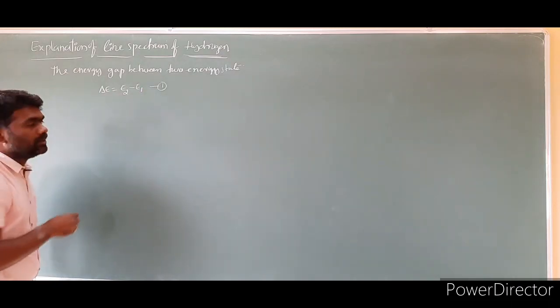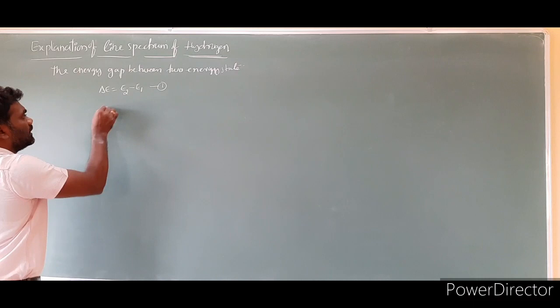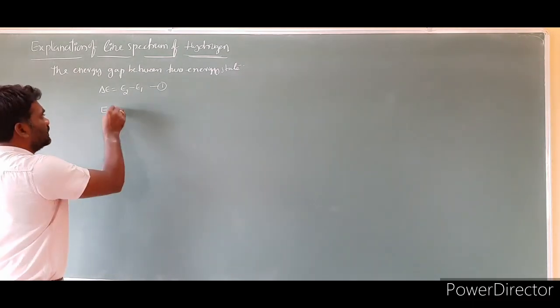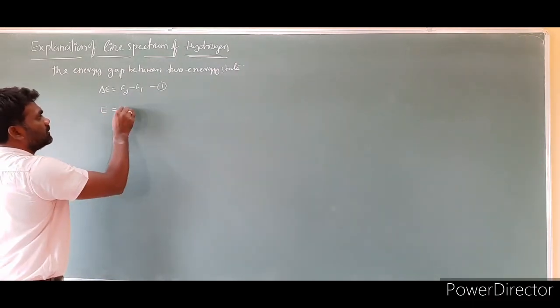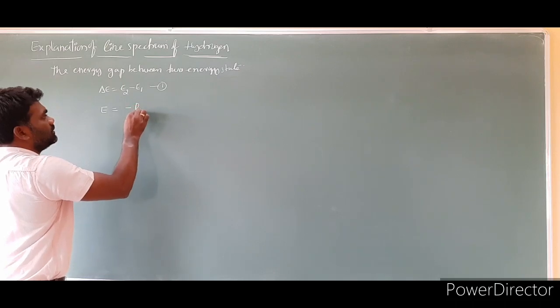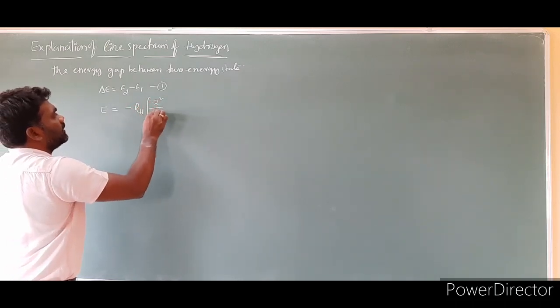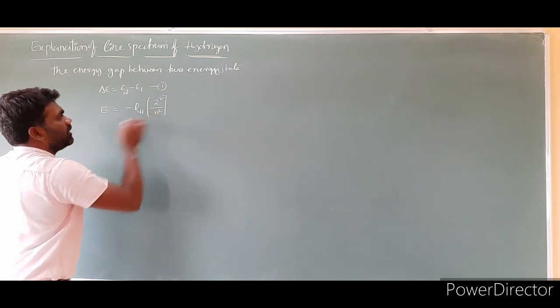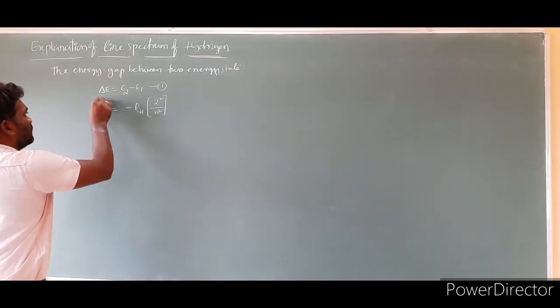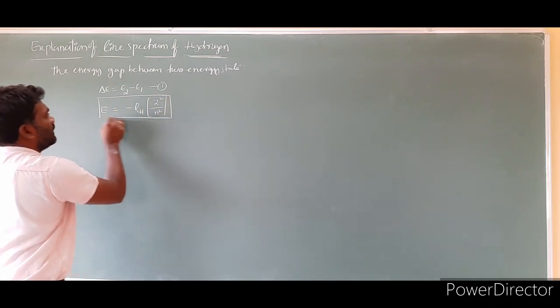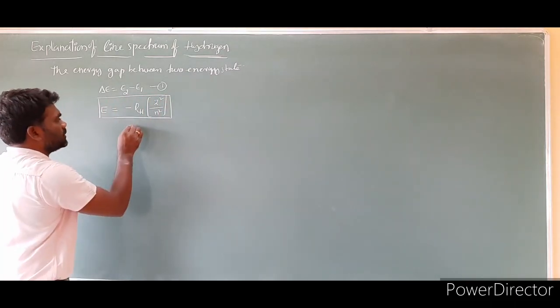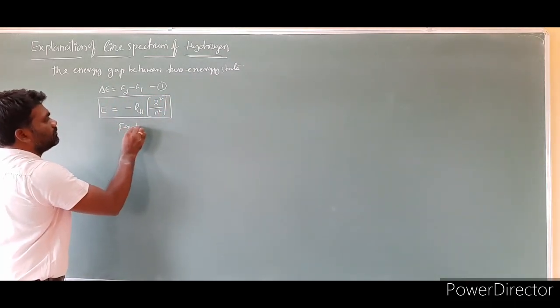Equation number 1 you can take. And Bohr calculated the energy of an electron in the nth orbit. So delta E is equal to, what is the formula? RH for hydrogen into Z square by n square. This is the formula given to calculate the energy of an electron in the nth orbit. So for hydrogen, we are taking for hydrogen.